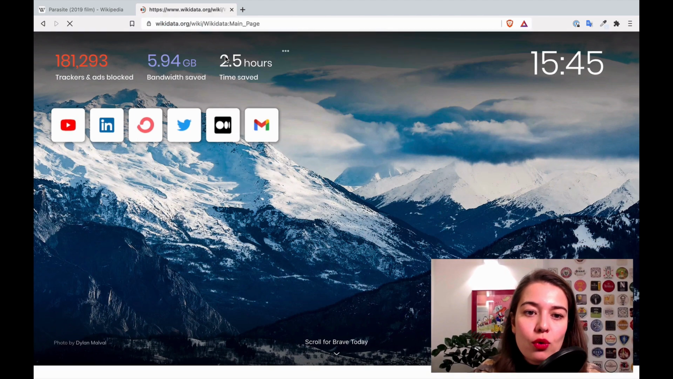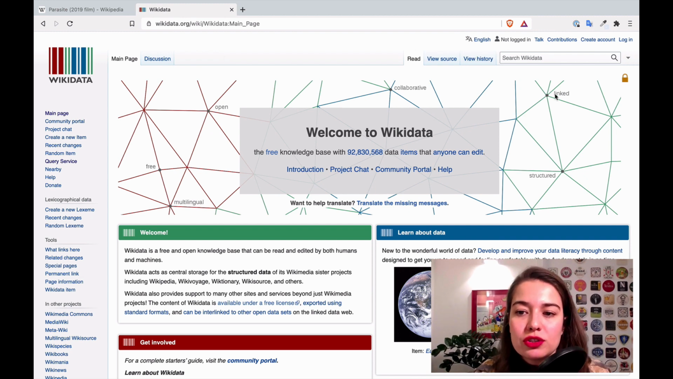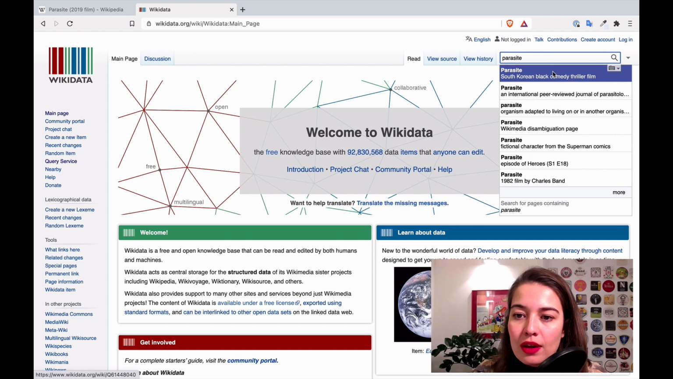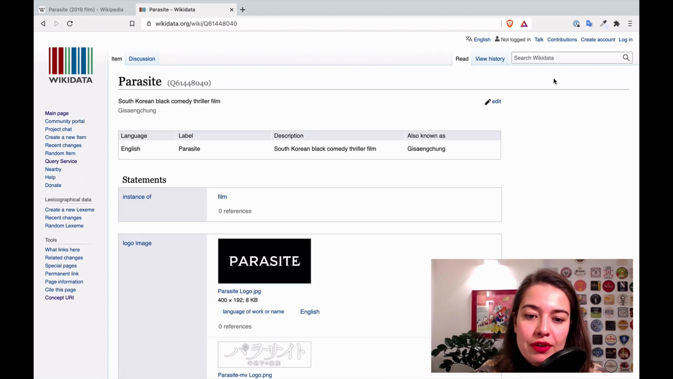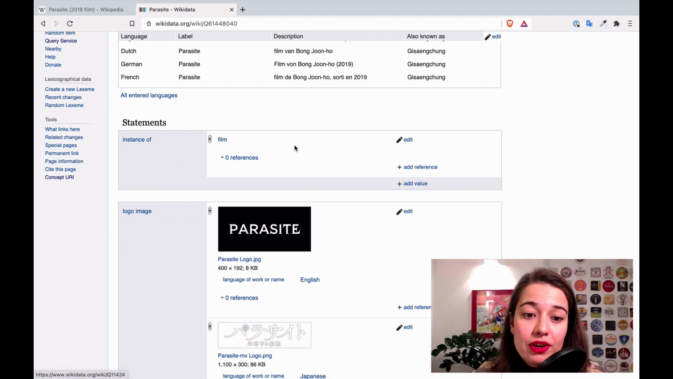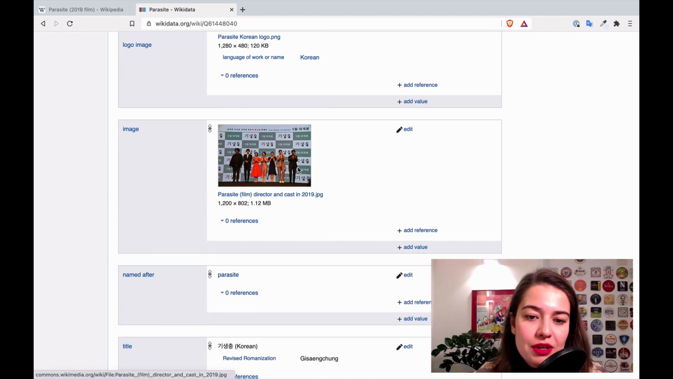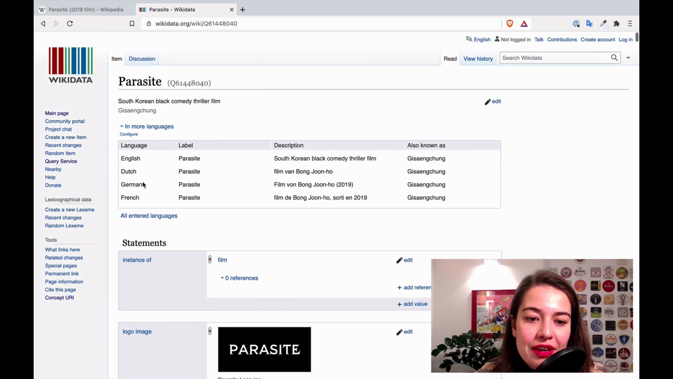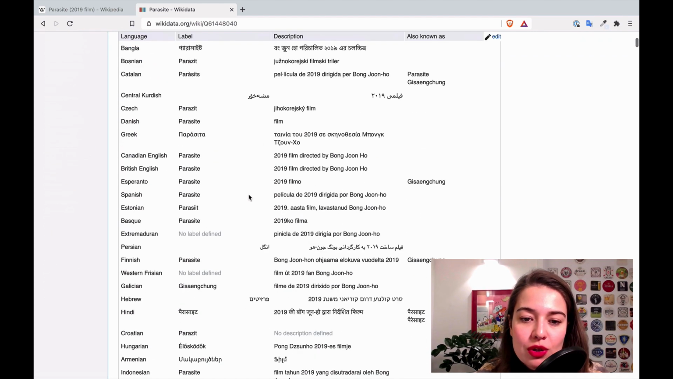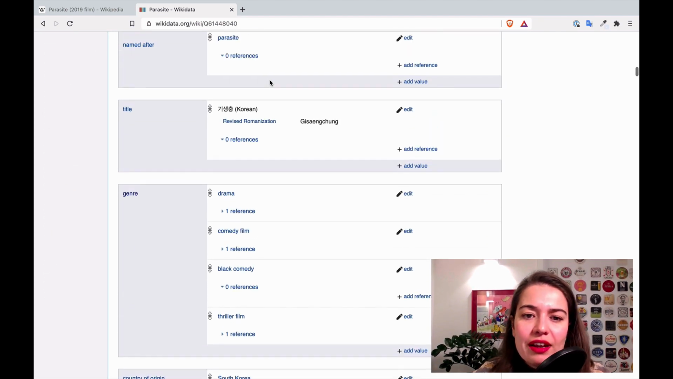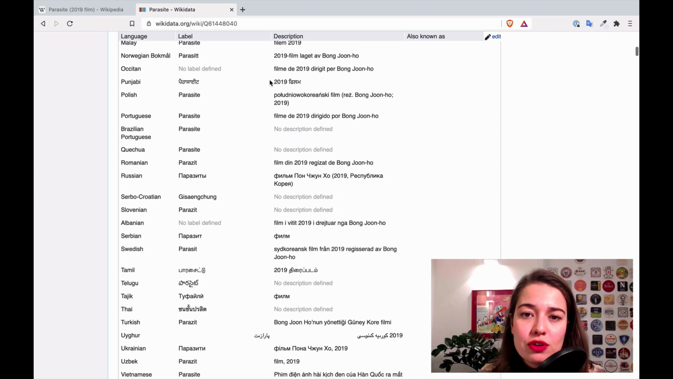So wikidata.org is a place where we have all the structured data in the same place. So I'm going to look for Parasite here, South Korean black comedy thriller film. And again, I see here this is an instance of a film. This is an image from the movie. It's named after Parasite. Its title is this in Korean. You can also get different names in different languages. It's very rich information, and you can get the genre, the title, everything. So this is very structured information.